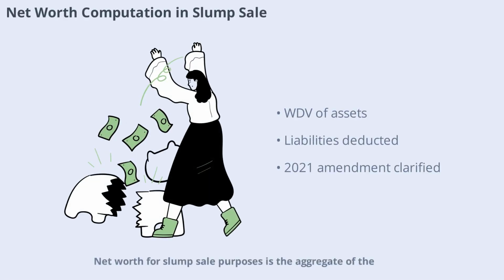Net worth for slump sale purposes is the aggregate of the written down value of depreciable assets and the book value of other assets minus liabilities. The 2021 Finance Act clarified that the cost of depreciable assets should be reduced from the block of assets, resolving earlier ambiguities. Always check the latest provisions for accurate computation.